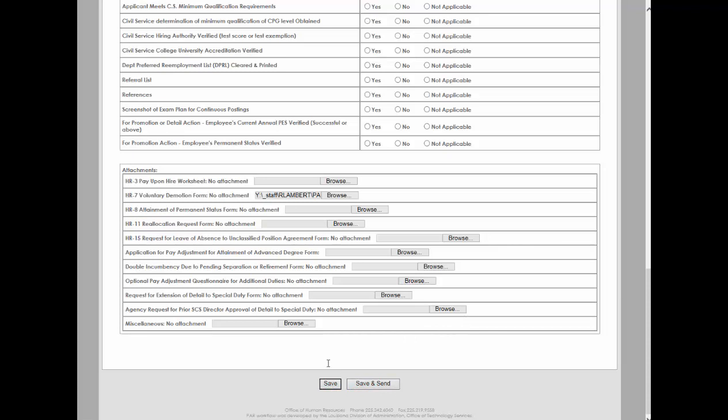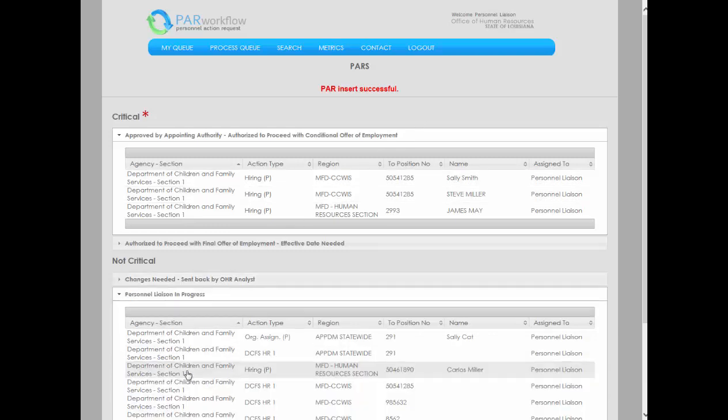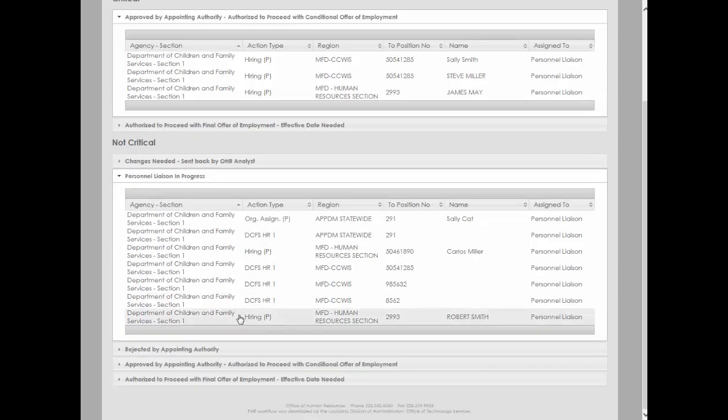At any point during the creation of a PAR, you can save your work by clicking the Save button. Selecting Save will save the data you've already entered. Upon selecting Save, you will be returned to your home page. At the top of the page, you will see the message PAR Insert Successful. Your newly created PAR is now in the Personnel Liaison in Progress section. Click on the PAR to open it for review and editing.